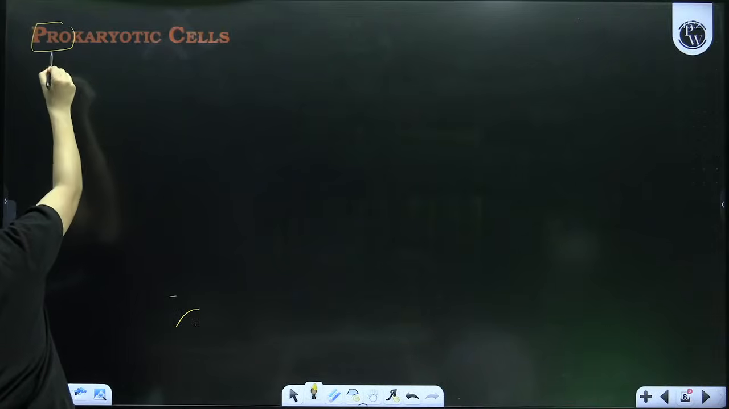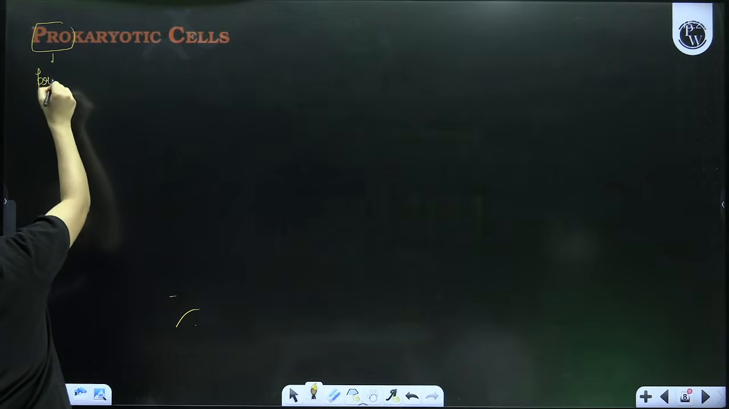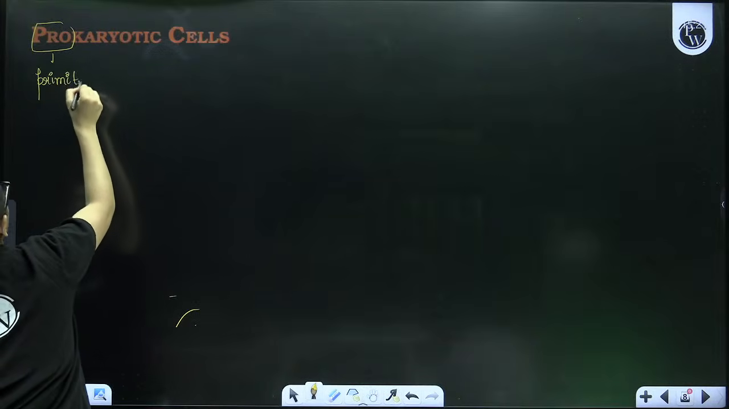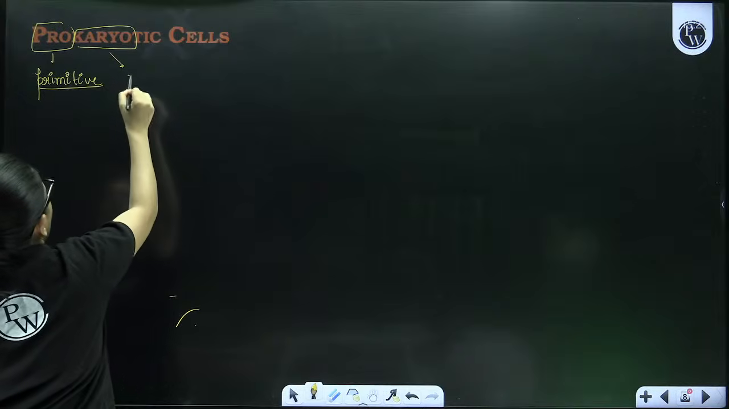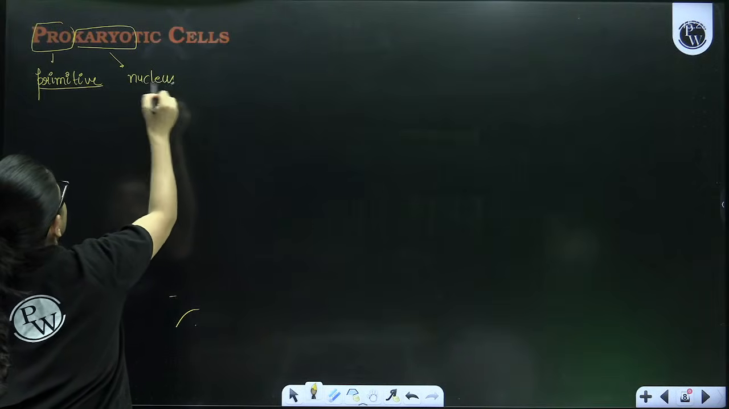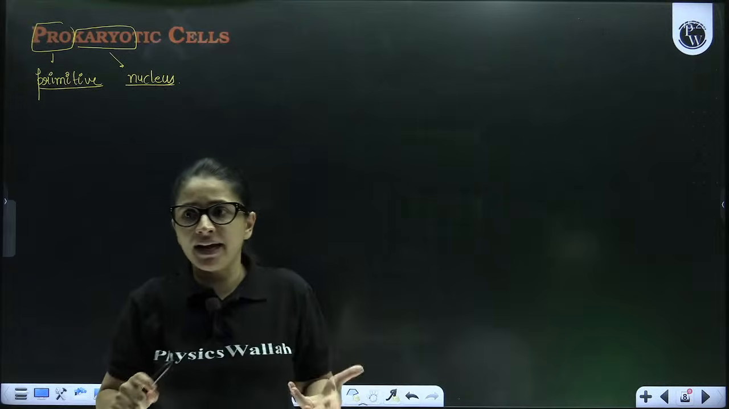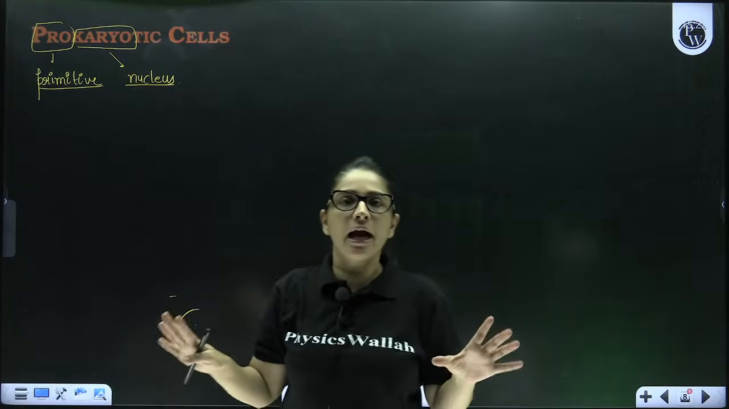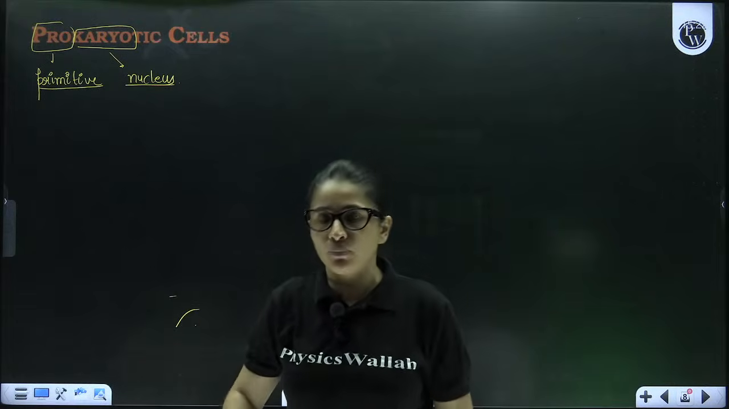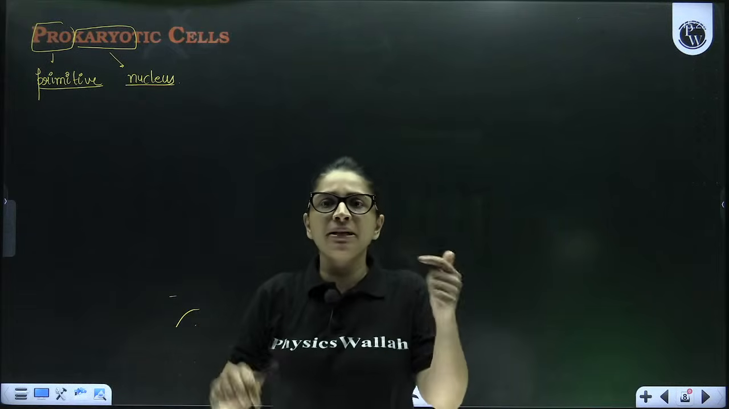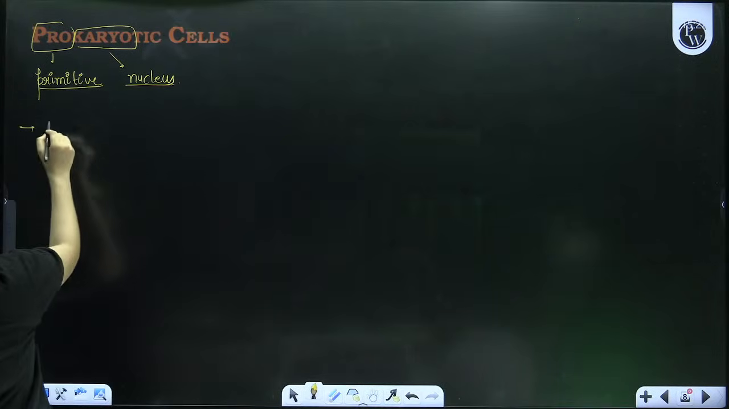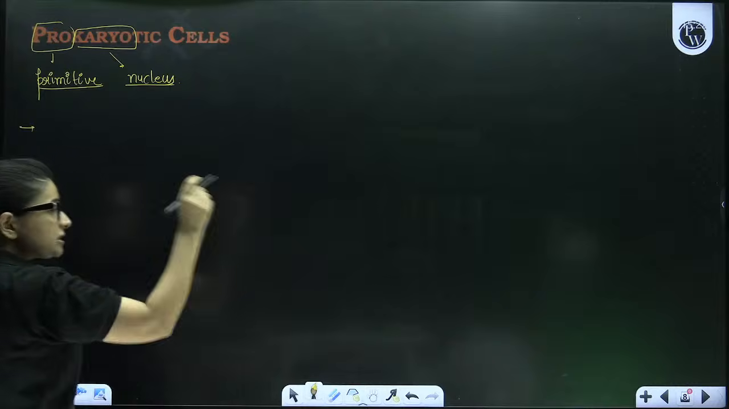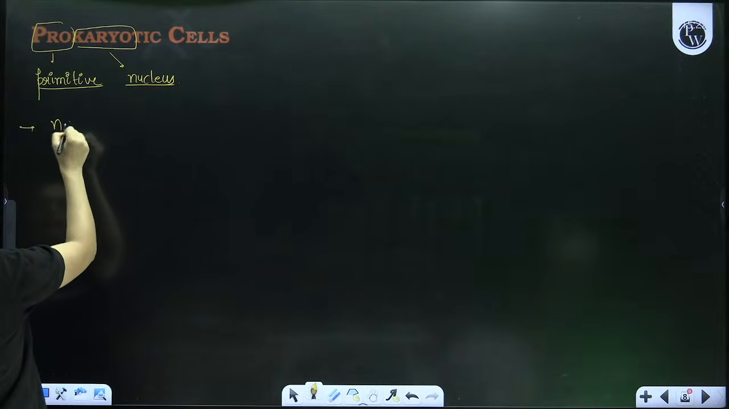Pro means primitive. Karyo means nucleus. Okay? So cells which have a primitive nucleus. Yes Siddhi, all bacteria are prokaryotes, absolutely true. Now, beta, when I say primitive nucleus, what do I actually mean? I mean to say a primitive nucleus is such a nucleus which is naked in nature.